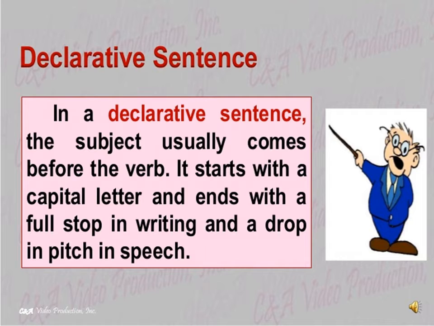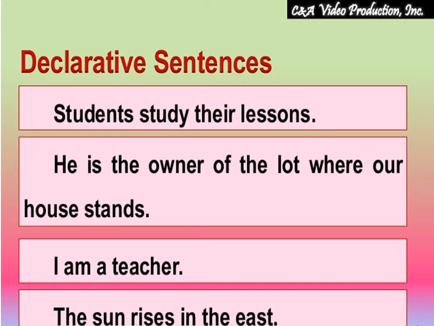Means a declarative sentence has a subject and also has a verb, and the subject comes before the verb, and it ends with a full stop in writing. There are some examples about this sentence. Students study their lessons. Students is the subject and study is the verb.